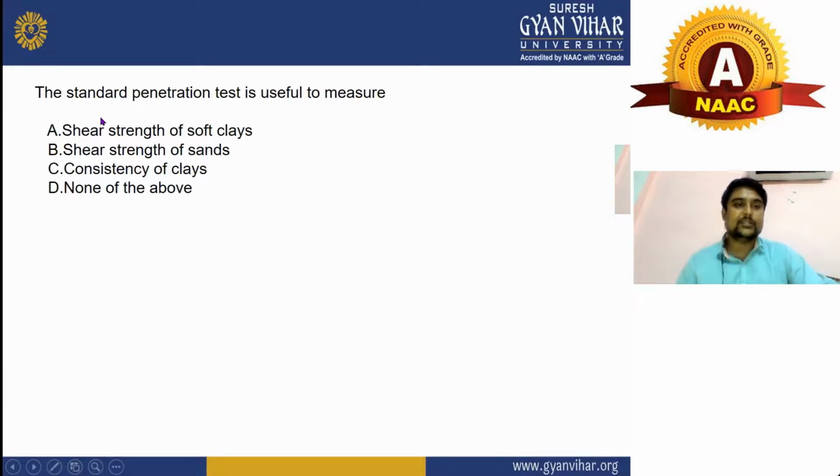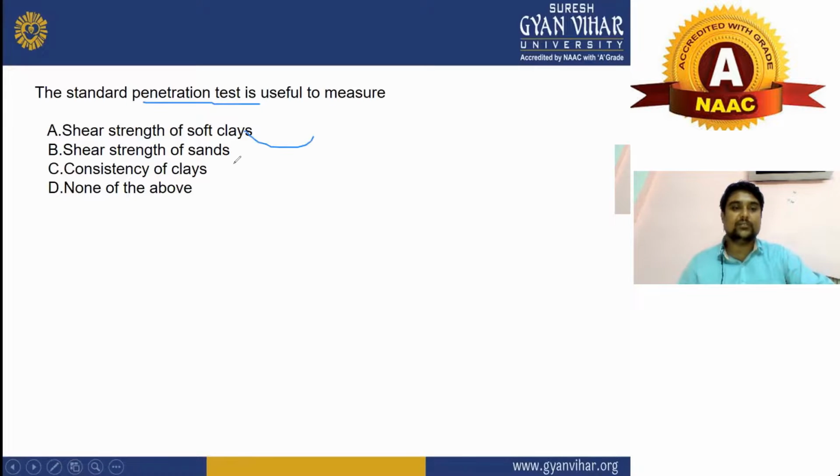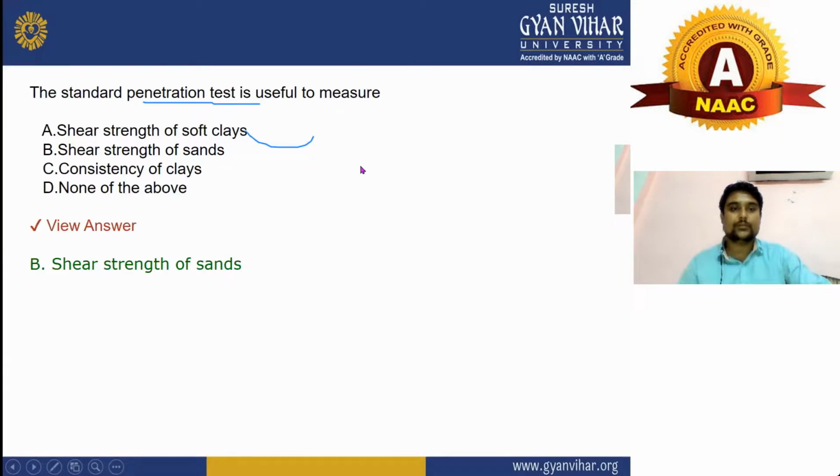Now come to the next question. The standard penetration test is useful to measure what? What is the work of the standard penetration test here? It is given here: shear strength of soil, consistency of soil, and none of the above. What will be the right answer? C. Right answer will be shear strength of sand.